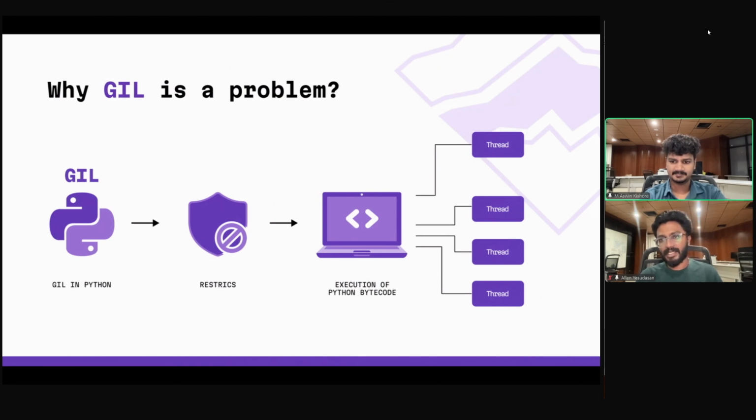When a thread enters the interpreter, it has to acquire a lock which is present inside the interpreter. While that is being executed, if a second thread tries to execute its bytecode, it won't be able to, since the first thread has already acquired the lock, so it won't allow parallel execution of the second thread. So multi-threading doesn't support parallelism in Python.